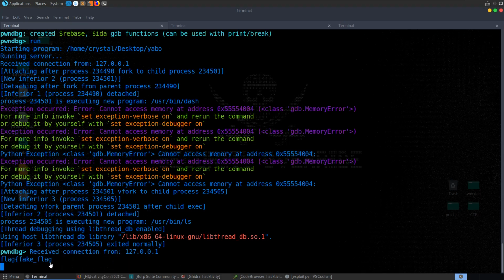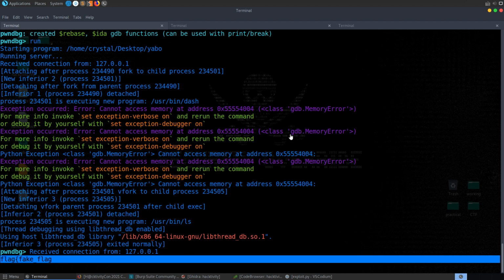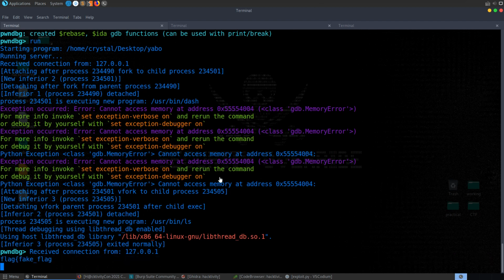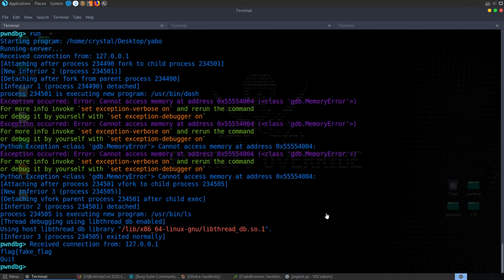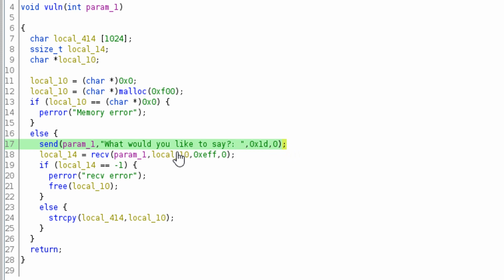This is showing on the server, so we can print the flag, but it's only going to show on the server. And this is a problem I ran into for a good while, which I was trying to resolve. Let me actually just go through a little bit of some of the things that I did try. So one of the things that I was thinking was this send function that we have here. This is being used to send us the message, what would you like to say? So I was thinking if we could recreate this with the same parameters, we could just maybe read the flag and then send that back to the socket.